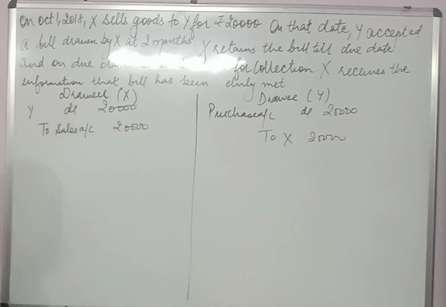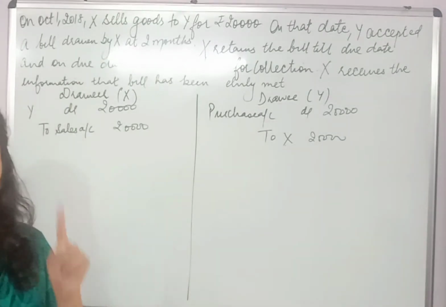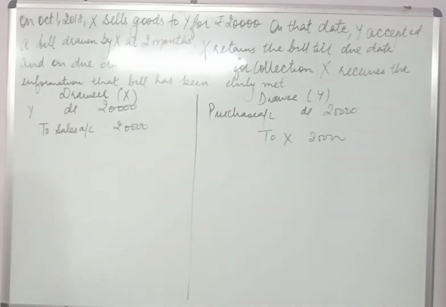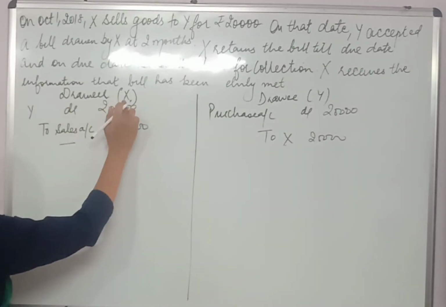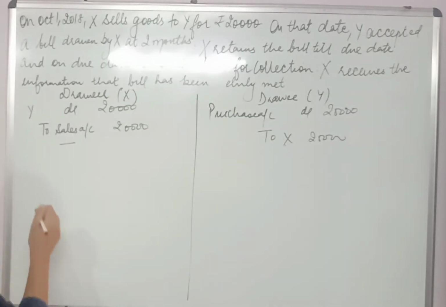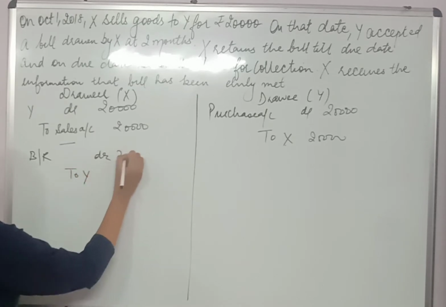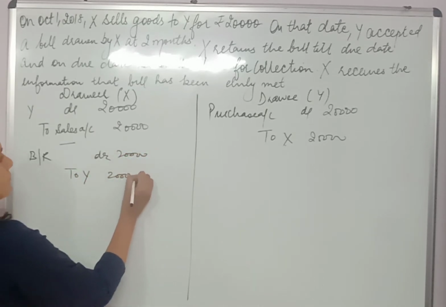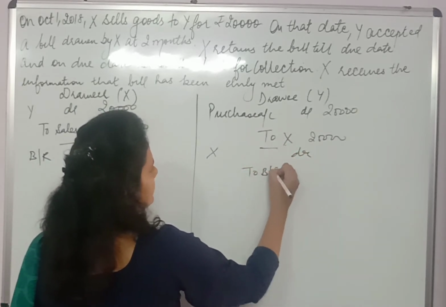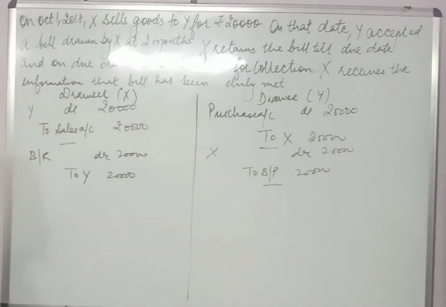Now you know the next treatment. आगे क्या होता है you know. X is going to write the bill, will give the bill to Y, Y will sign on the bill which shows that Y has accepted the bill, and Y will hand over the bill to X. So now X wants Y to be his bill receivable, not his debtor, right? So what entry will be passed? BR to Y. And on that side X debit to bills payable. I hope this point is also clear.